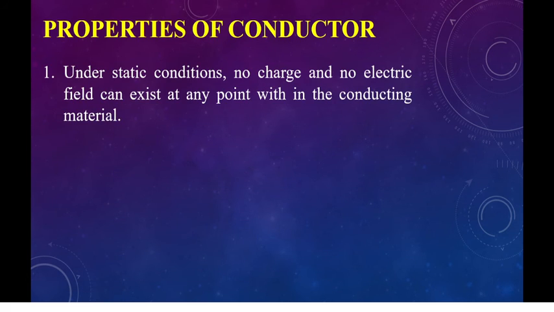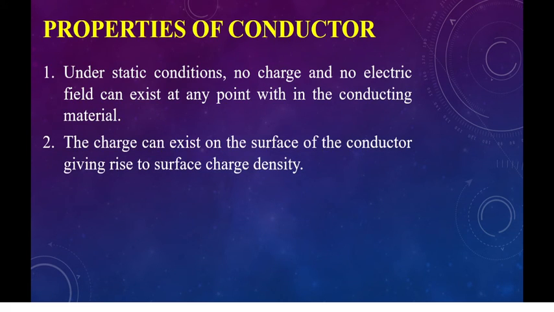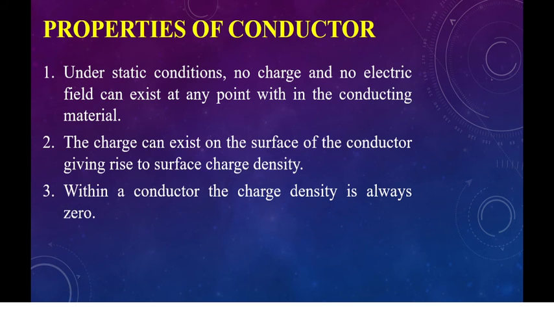Next, coming to properties of the conductors. Under static conditions, no charge, no electric field intensity, no electric flux density can exist at any point within the conducting material. The second property, the charge can exist only on the surface of the conductor, which gives rise to the surface charge density rho s. The third property is within a conductor, the charge density is always zero.